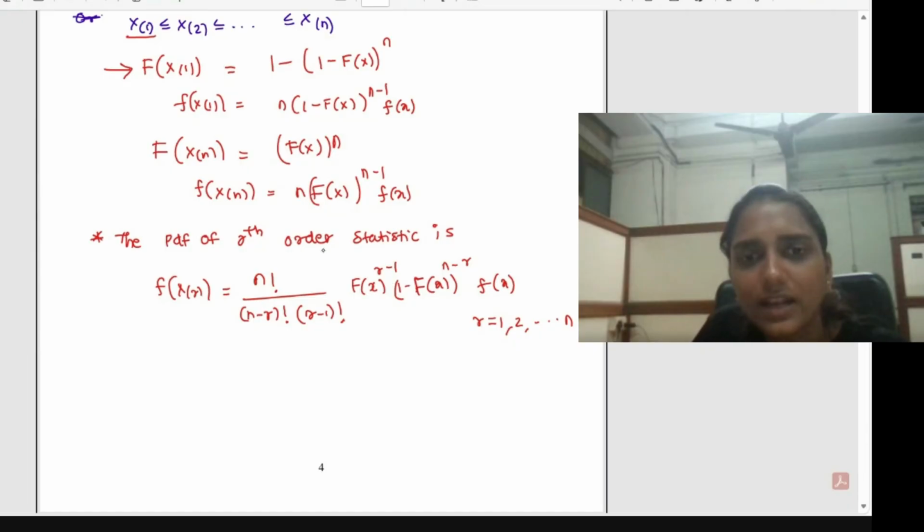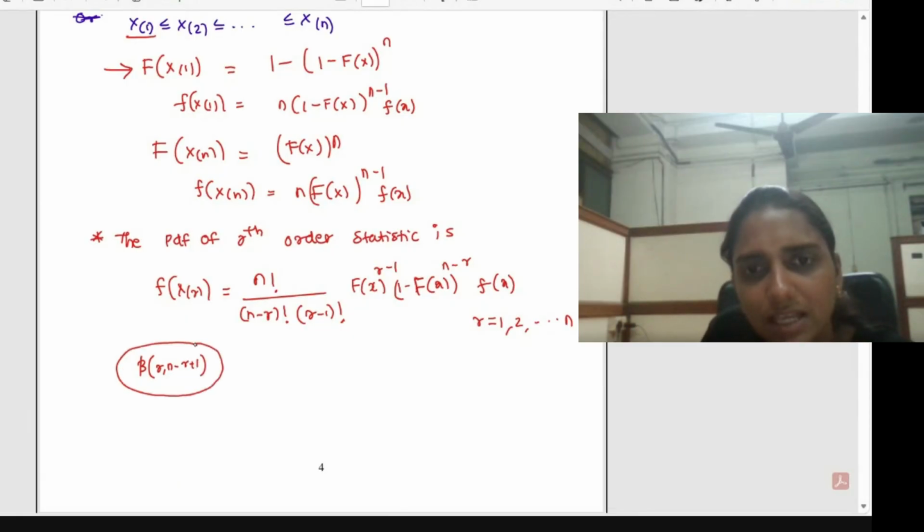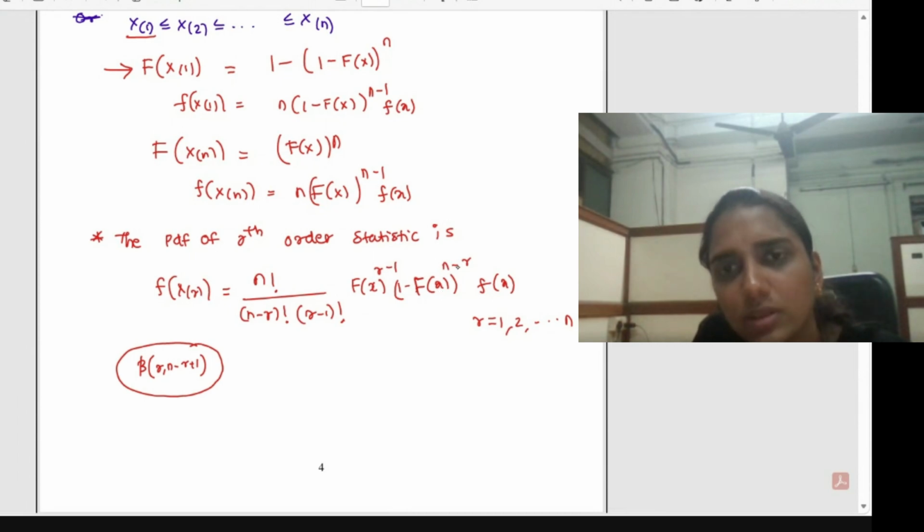You can remember this using the beta integral. This is exactly the form of the beta integral, where we write 1 by beta(p, q); when you simplify the gamma form, you will get this. This is actually the density form of beta with the parameters r and n minus r plus 1. But the thing you have to notice here is that in the beta integral, we define the density of x following a beta distribution, with x to the power r minus 1 and (1 minus x) to the power n minus r, the q minus 1 term.